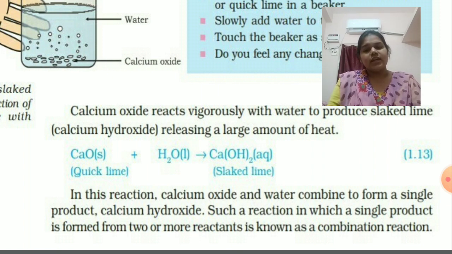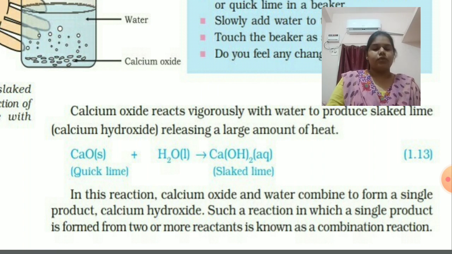But after 2-3 days, those walls become very bright. Why do they become bright and white, very bright in color? Because calcium hydroxide has a strong affinity for carbon dioxide. So calcium hydroxide combines with carbon dioxide to form calcium carbonate. That calcium carbonate is bright white in color, so that is why we get that bright look on our walls.